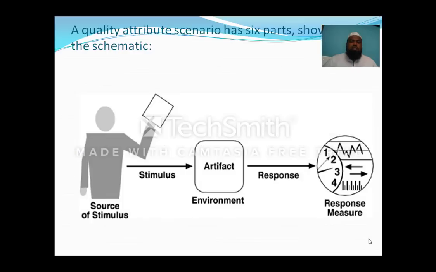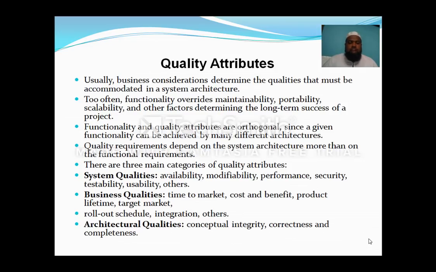Whenever we think of quality attributes, we have three types of qualities: system qualities, business qualities, and architecture qualities, which I discussed with you in the previous classes. Here the system quality deals with availability, modifiability, performance, security, testability, usability and other aspects. Business qualities mean time to market, cost and benefit, product lifetime, target and rollout schedule, integration and others. Architecture qualities are conceptual integrity, correctness and completeness.